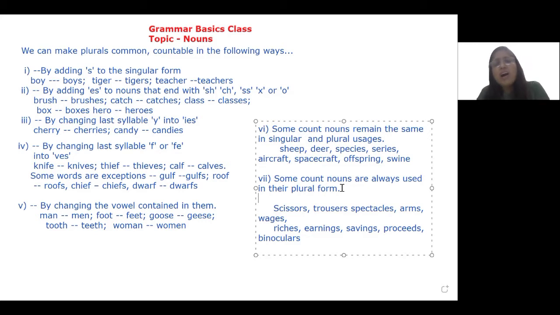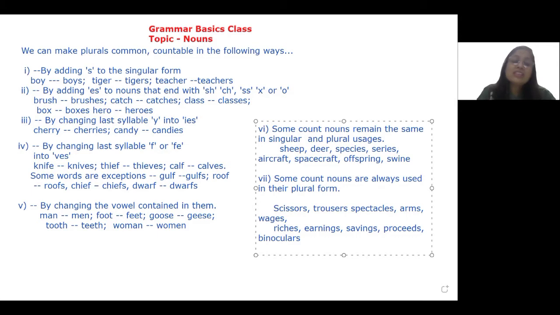My trousers are torn. I do not say my trousers is torn. I have savings. Now, savings. These proceeds will go to charity. Proceeds is always used in the plural, it's always followed by a verb which shows or depicts its plural form.